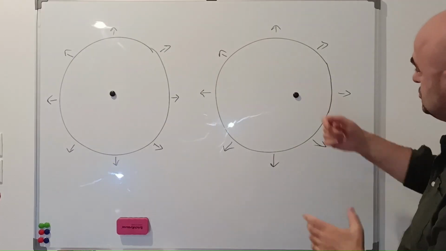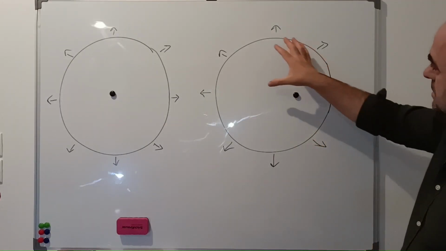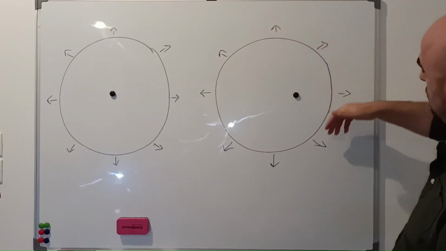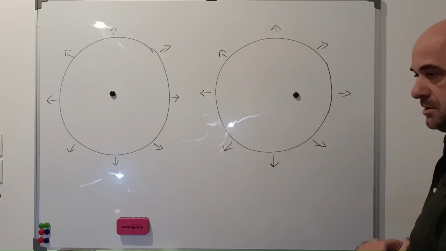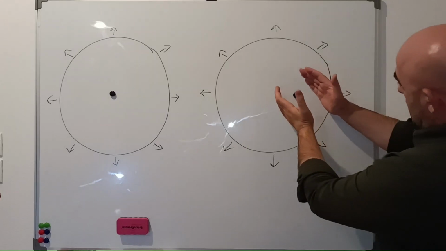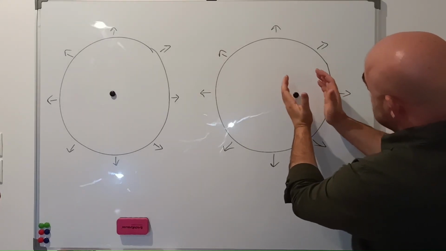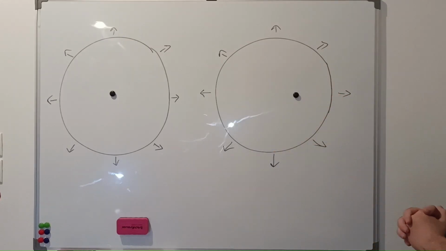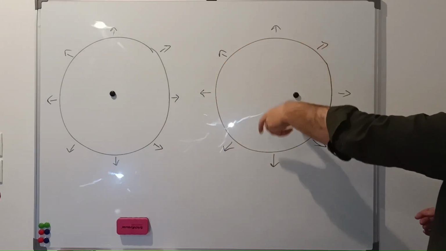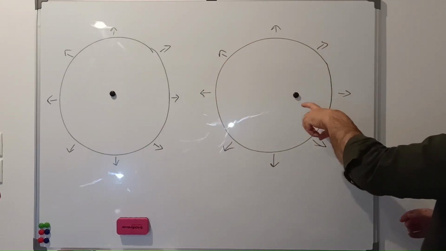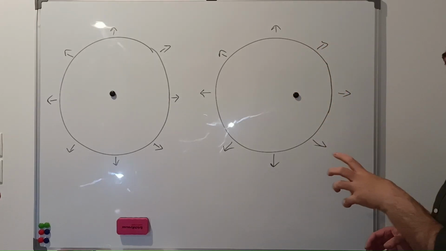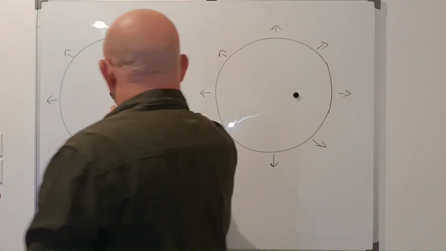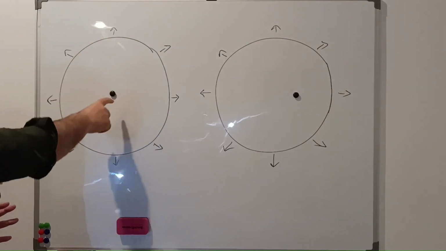But if this light source produces the wave of light and we have photons at the wavefront moving away from the source, and as they are moving away from the source they are not at the same distance from the source, this is closer to the source, this is farther away from the source. This is anisotropy of the motion of the photons relative to the source, not relative to anything else. Relative to the source. This is isotropy of the motion of light relative to the source.